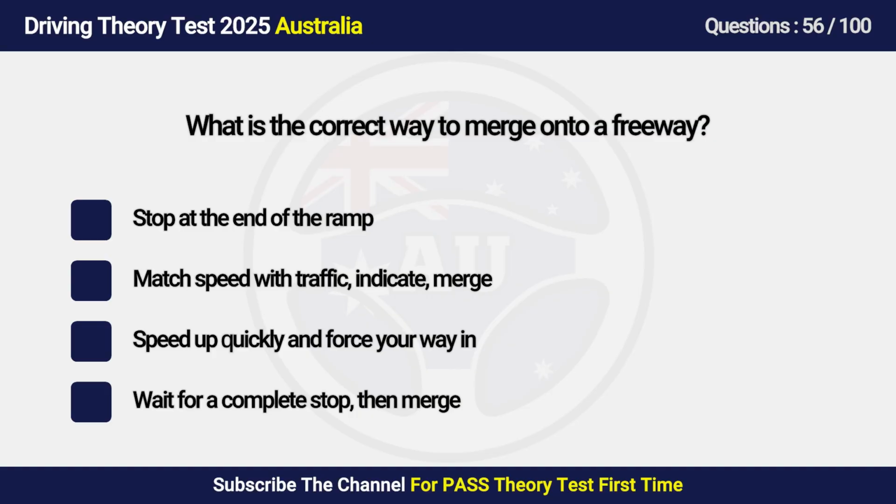A. Stop at the end of the ramp. B. Match speed with traffic, indicate merge. C. Speed up quickly and force your way in. D. Wait for a complete stop, then merge.